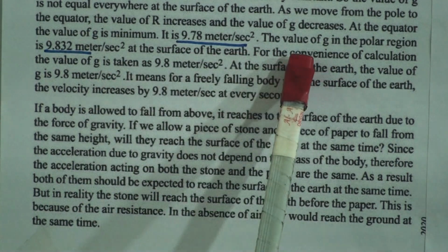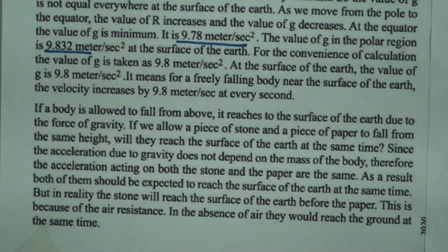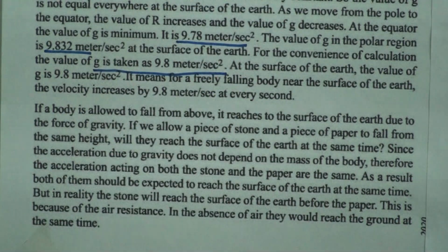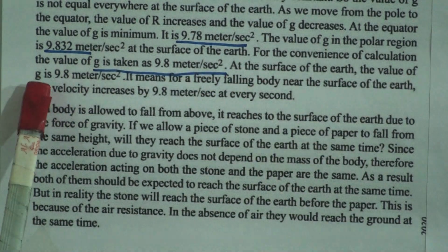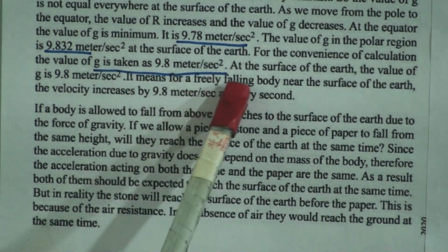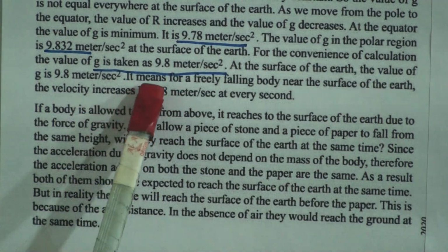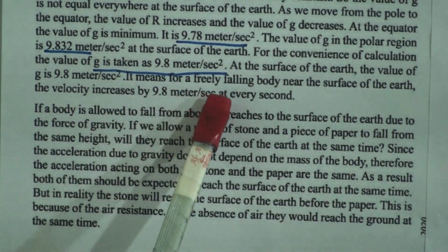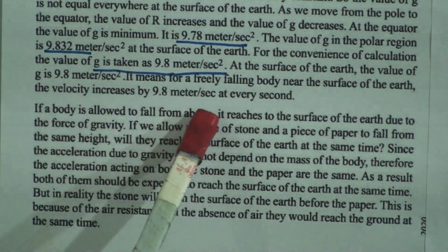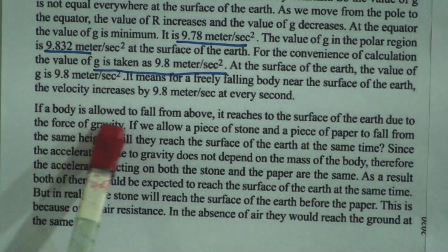At the earth's surface, for the convenience of calculation, the value of g is taken as 9.8 meter per second square. At the surface of the earth, the value of g is 9.8 meter per second square. It means for a freely falling body near the surface of the earth, the velocity increases by 9.8 meter per second at every second. If a body is allowed to fall from above, it reaches the surface of the earth due to the force of gravity.